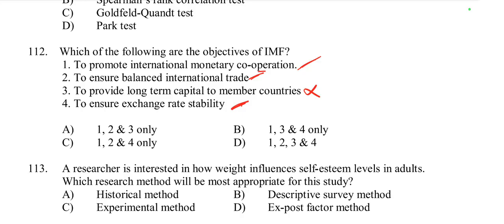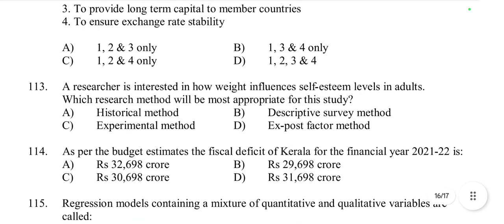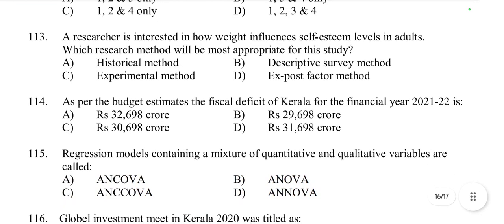So the main aim of the IMF is to promote international monetary cooperation and ensure exchange rate stability. To provide long term capital to member countries, this is incorrect, because the IMF provides not long term, but short and medium term financial support, not long term capital. So here option 3 is incorrect. So options 1, 2, 4 are in option number C. So C is right. Then next question 113.